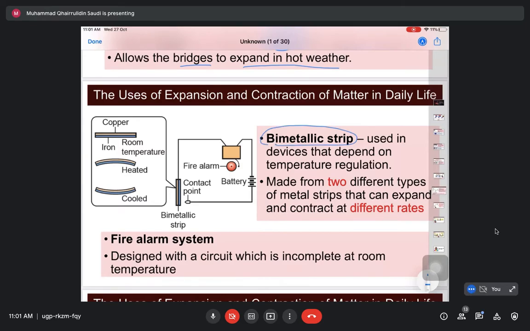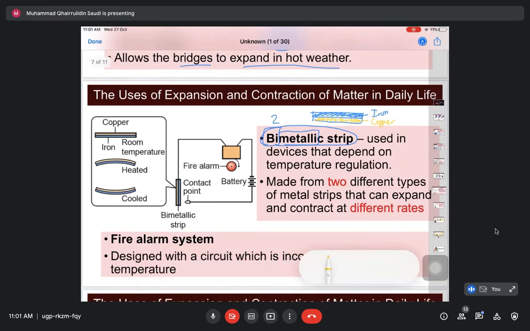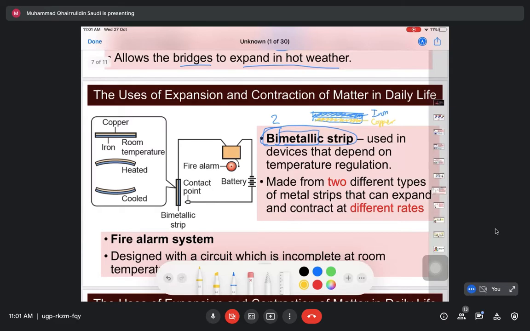Okay, first kita kena tahu dulu bimetallic strip ni apa. Bimetallic strip ni bermaksud, bi ni maksudnya dua, metal ni maksudnya metal. Maksudnya dekat strip tersebut ada dua jenis metal. Okay, this one is copper. Selalunya bimetallic strip ni diperbuat daripada copper. Satu lagi adalah iron. Dia adalah dua strip yang diperbuat daripada dua jenis metal. Okay, kenapa kita guna dua jenis metal?